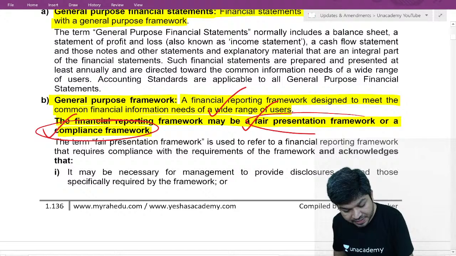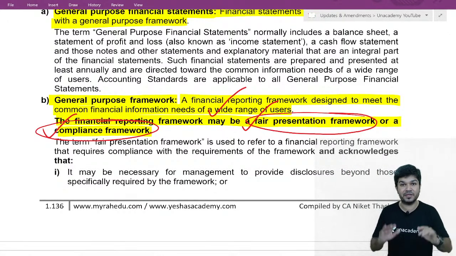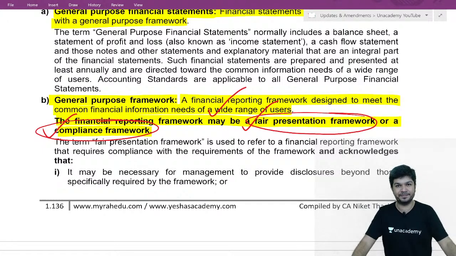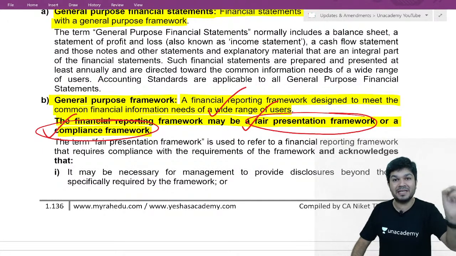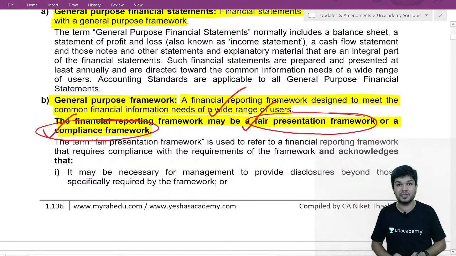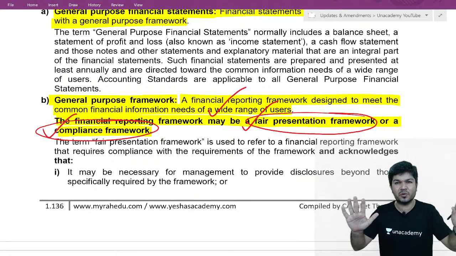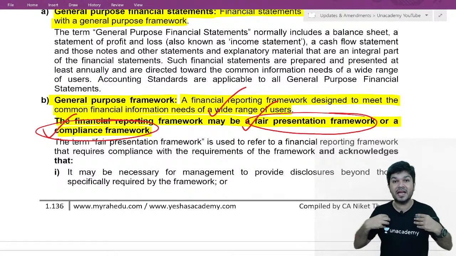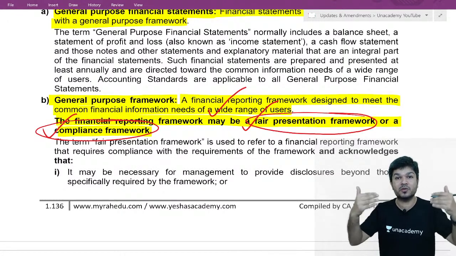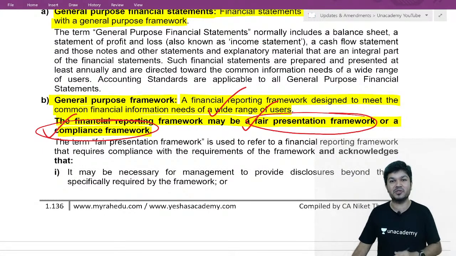Now, second is a fair presentation framework. Under the fair presentation framework, management will comply with laws and regulation, plus they may give some disclosures beyond the requirement of law to achieve a better presentation. If they are giving some extra disclosures, then it's a fair presentation framework. And if they follow the fair presentation framework, then I use the words financial statements show a true and fair view.